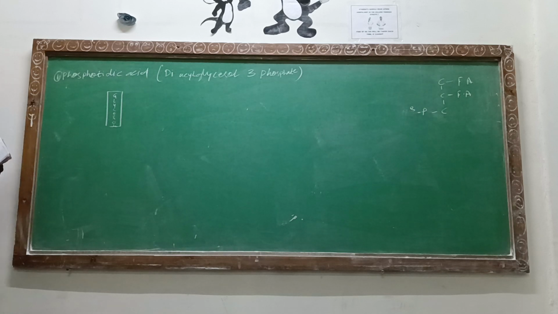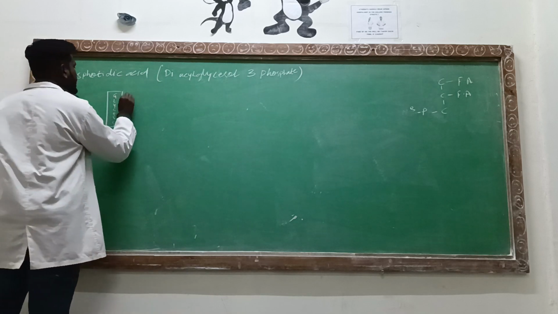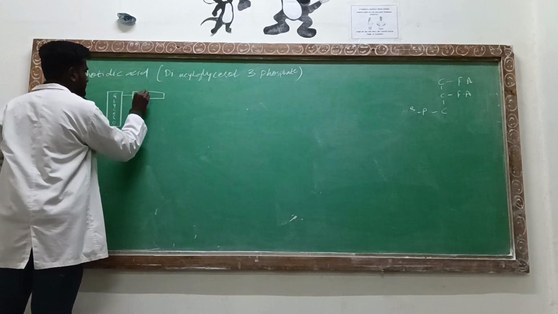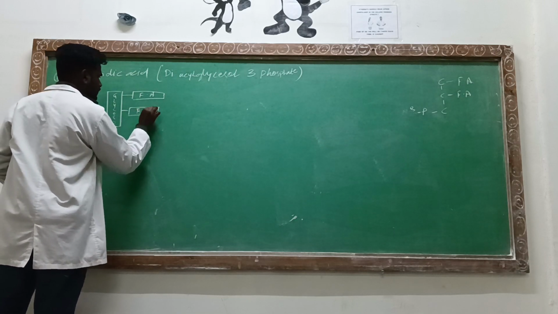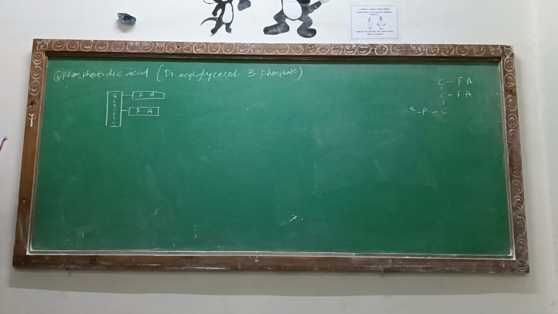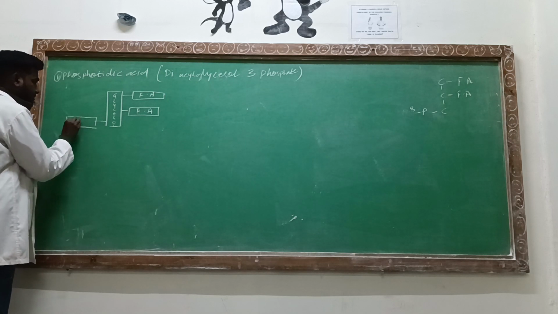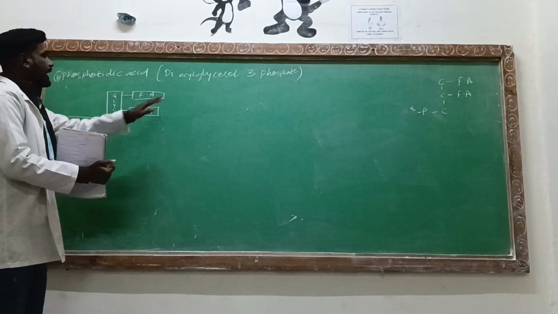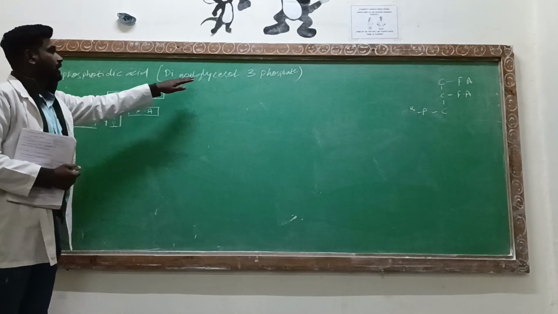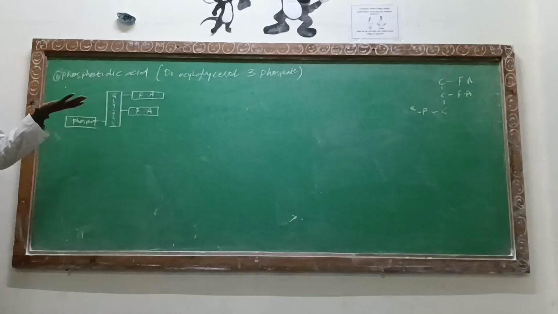Diacyl means 2 fatty acids will be present. 3-phosphate means at the carbon position number 3, the phosphate is going to be present. Diacyl represents the 2 fatty acids, glycerol represents the middle glycerol, and 3-phosphate means at position number 3 the phosphate group is present.